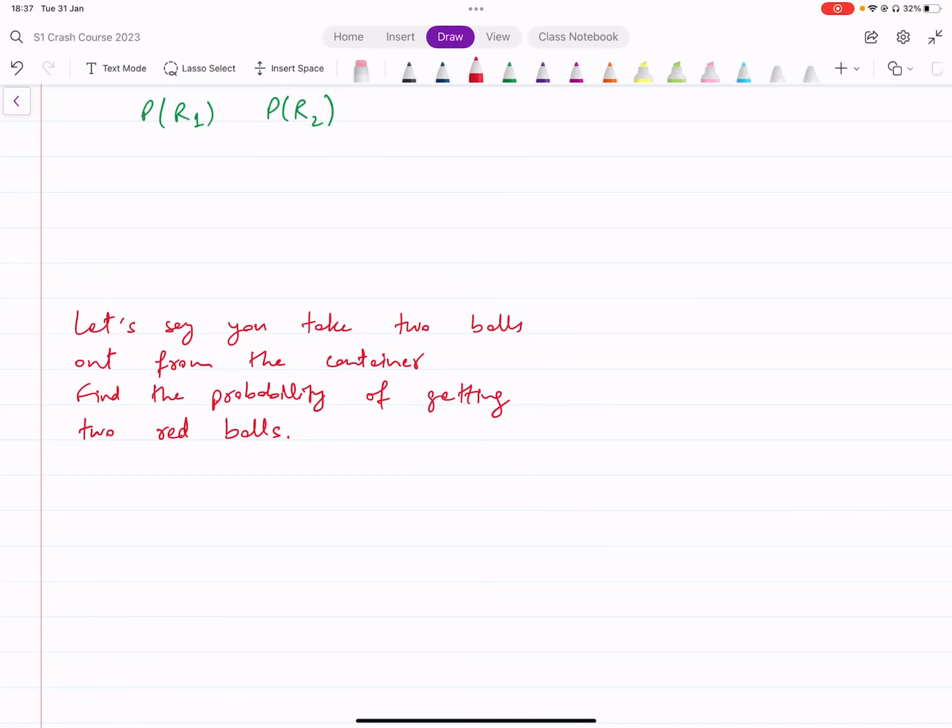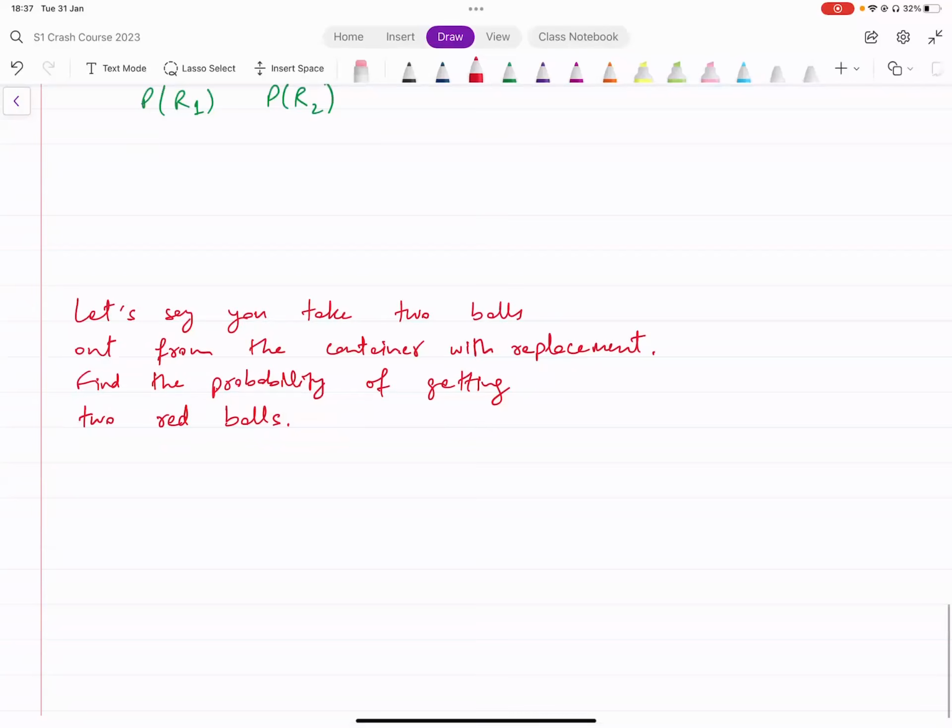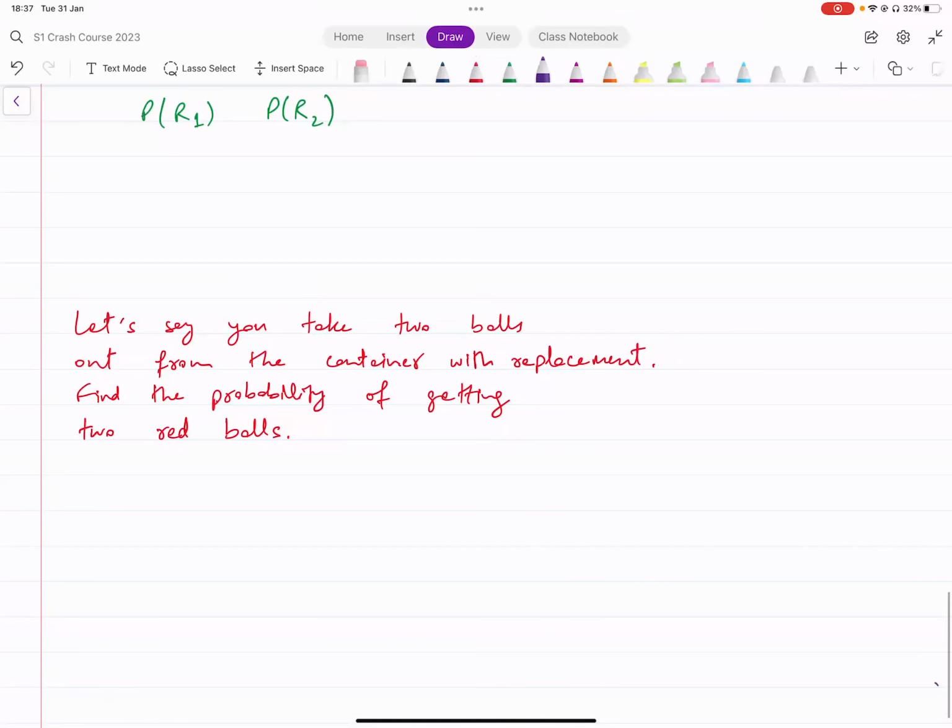So we say, let's say you take 2 balls out from the container, but this time it's with replacement. So now it's specified. It's with replacement. That means when you take out one ball, you put it back, then you take out another ball after that. Now, what about the probability of getting 2 red balls in this case?